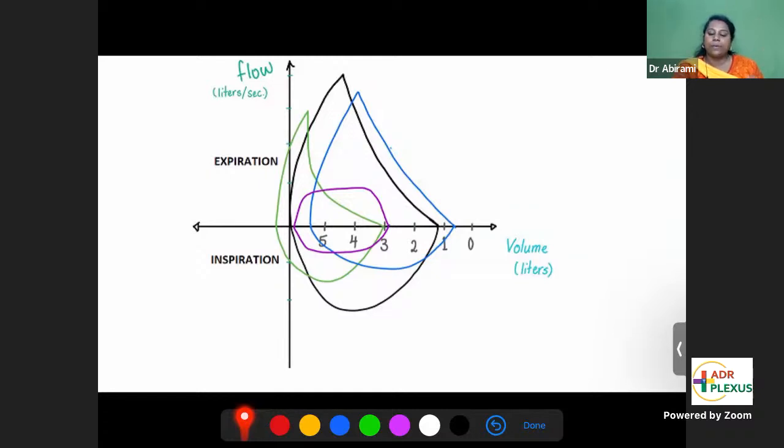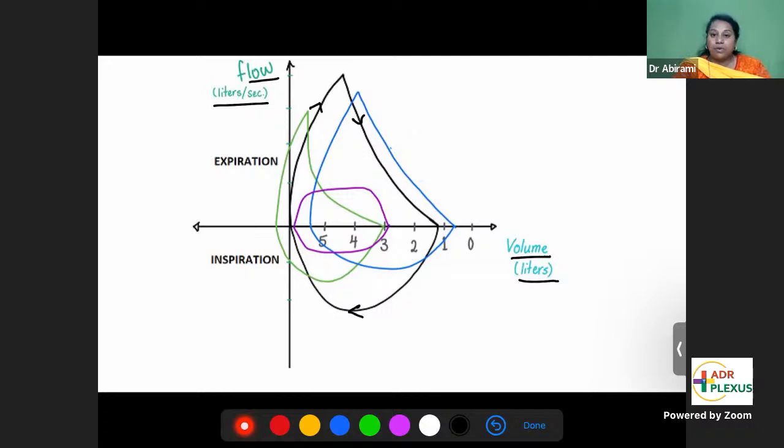When the person does this, the curve goes like this. The one below is called the inspiratory curve, and the one above is the expiratory curve. You have volume in liters on the x-axis and flow in liters per second on the y-axis. How will we analyze this curve? We'll see what is the normal curve, and what happens in restrictive and obstructive disease.